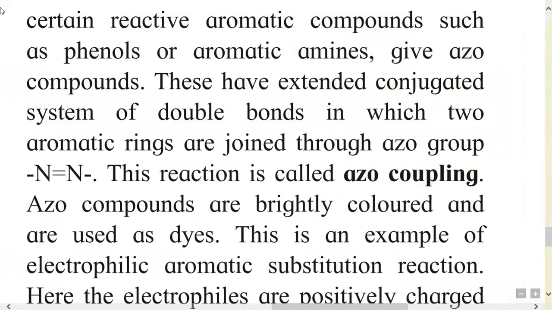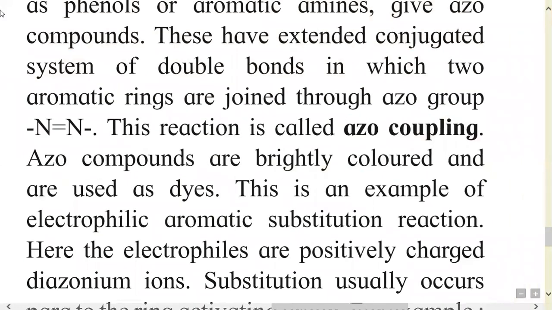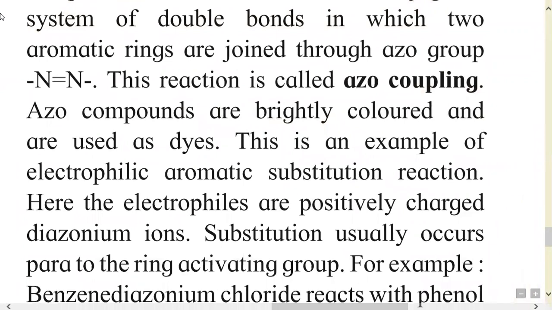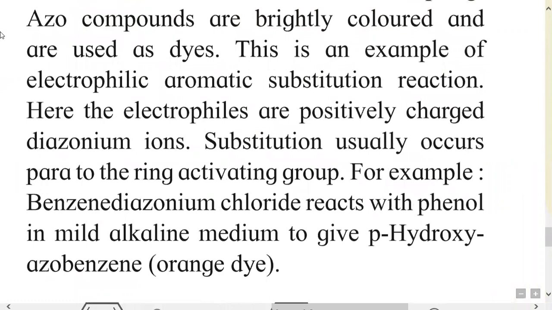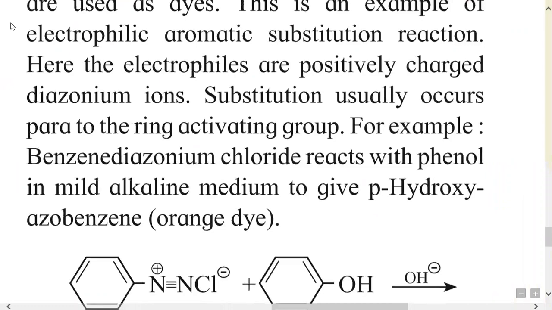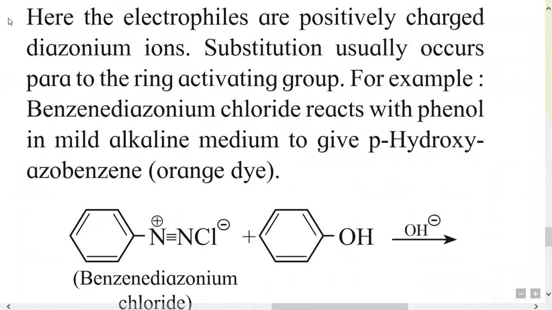Azo compounds are brightly colored, and they are used as dyes. This is an example of an electrophilic aromatic substitution reaction. Here the electrophiles are positively charged diazonium ions, and substitution usually occurs at the para position, that is, to a ring activating group. For example, here benzene diazonium chloride reacts with phenol in mild alkaline medium to give para-hydroxy azobenzene, and